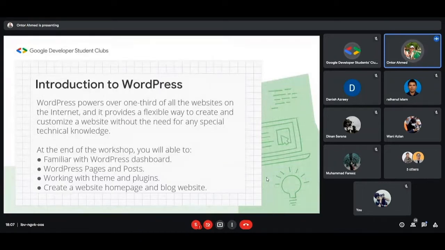So we will start with WordPress today, and after we finish this event, you will be familiar with the WordPress dashboard and WordPress pages and posts. You will know how WordPress themes work and about the plugins. After that, we'll create one website, let's say a very simple website, probably our portfolio website, and I'll show you how to create it. Once we're done, you will be able to create your own portfolio through WordPress.